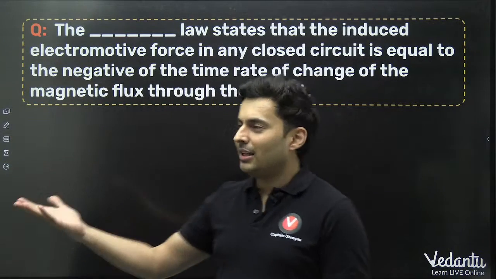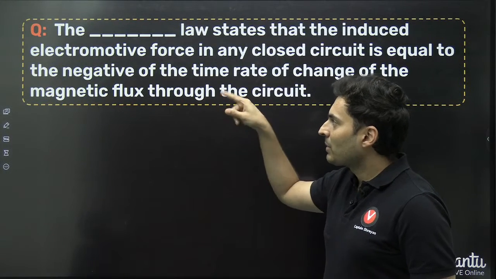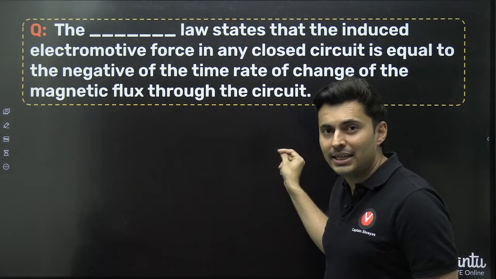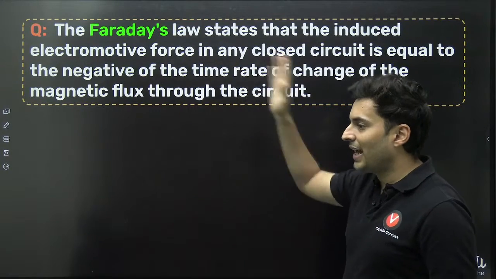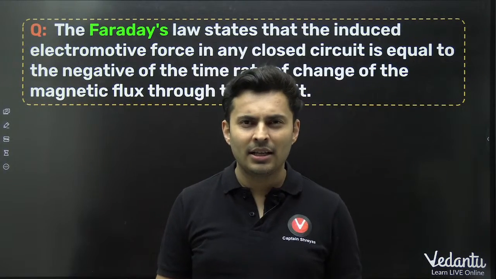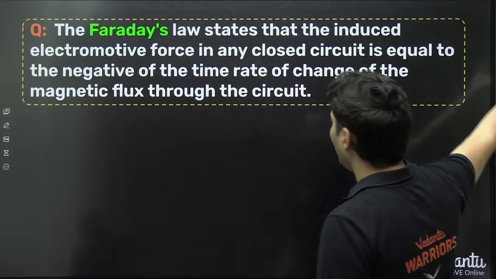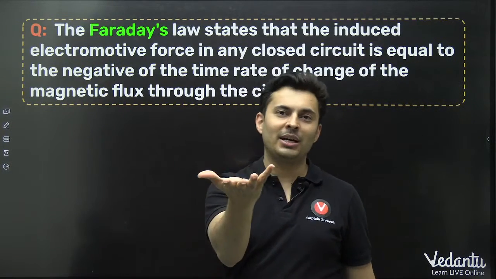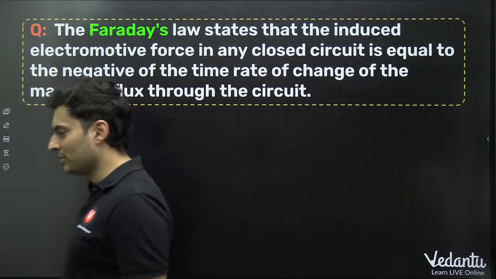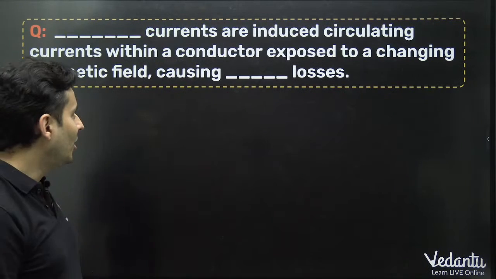One simple law, man. This is not Lenz's law. No. See, E is minus d phi by dt. This is what it is. It is Faraday's law. Exactly. Faraday's and Lenz's law combined together, you will get E is minus d phi by dt. So this big thing is nothing but d phi by dt with a negative sign. That's all they wanted to say. Correct. Oh, very good. Awesome.